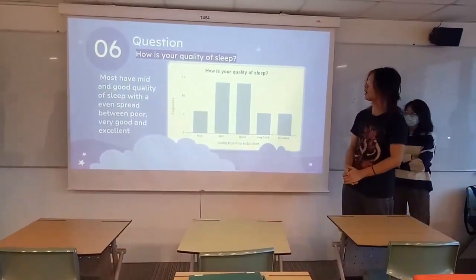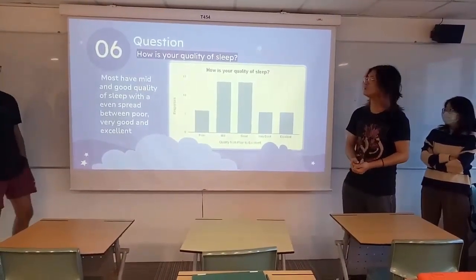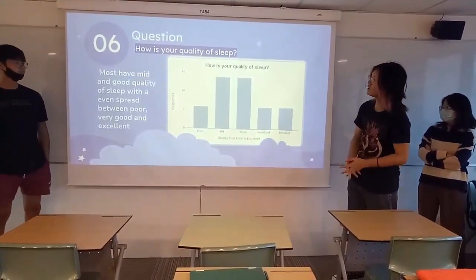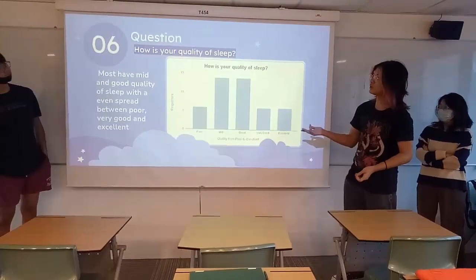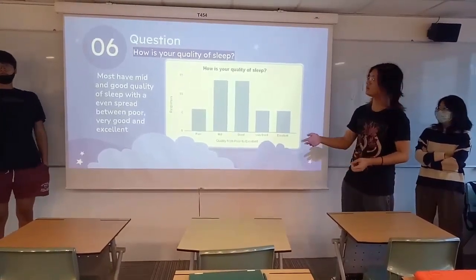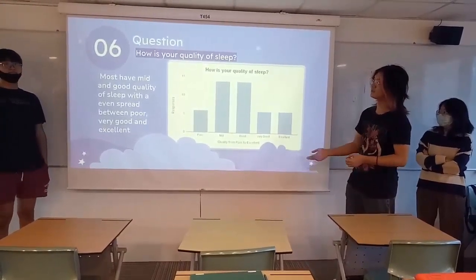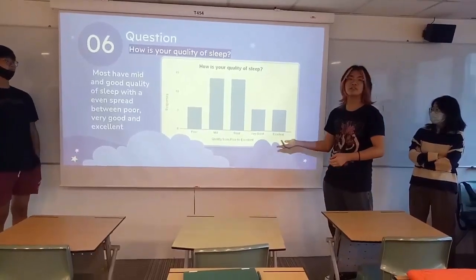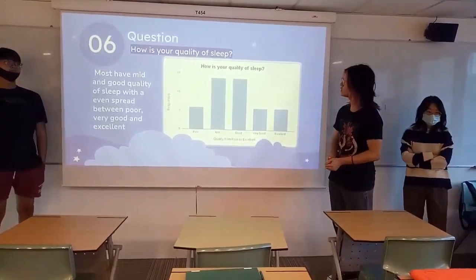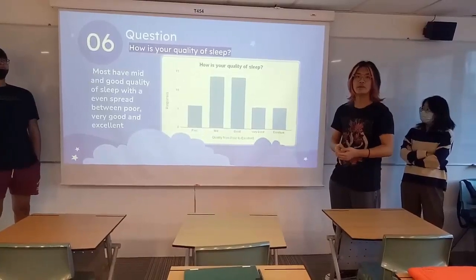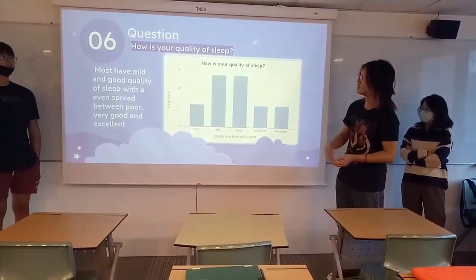The sixth question is how is the quality of your sleep? As you can see from the bar chart, most have mid to good quality of sleep with an even spread between poor, very good and excellent. The reason why I chose the bar chart to represent this data is because we can see the data more easily, and we can see the difference between them more easily from the height.